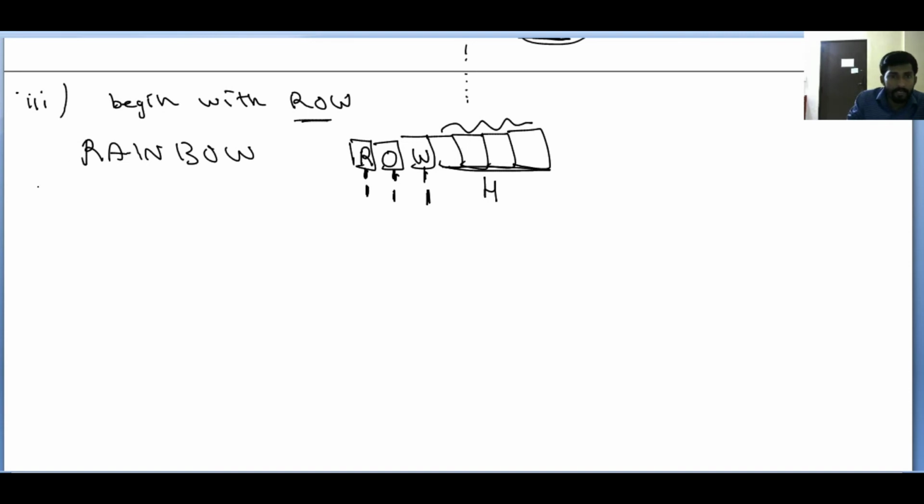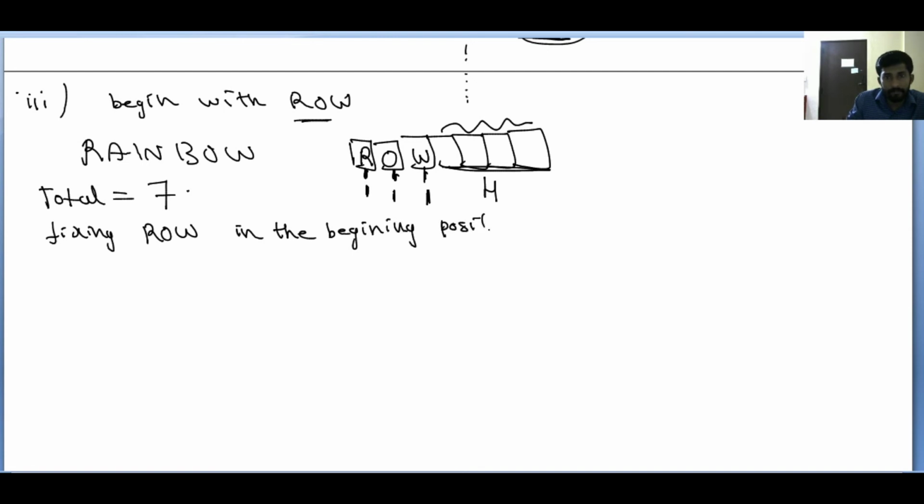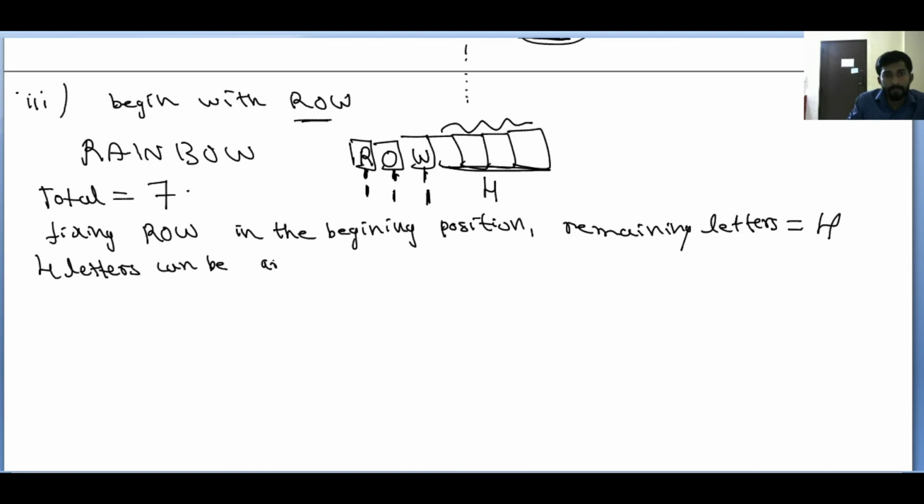Here write, total letters given is equal to 7. Fixing ROW in the beginning position, remaining letters is equal to 4. 4 letters can be arranged in how many ways? 4 factorial ways.